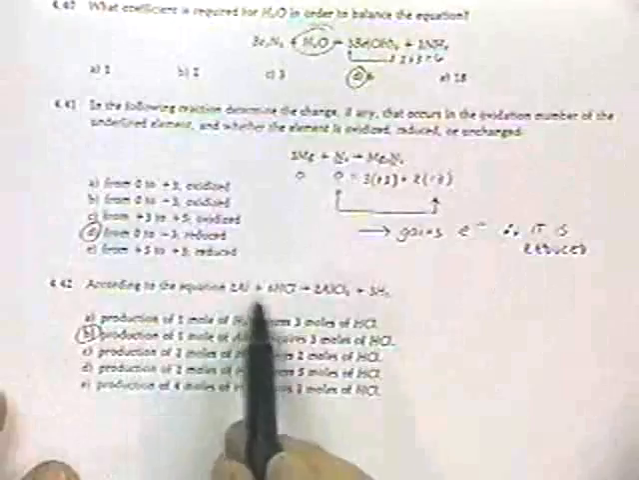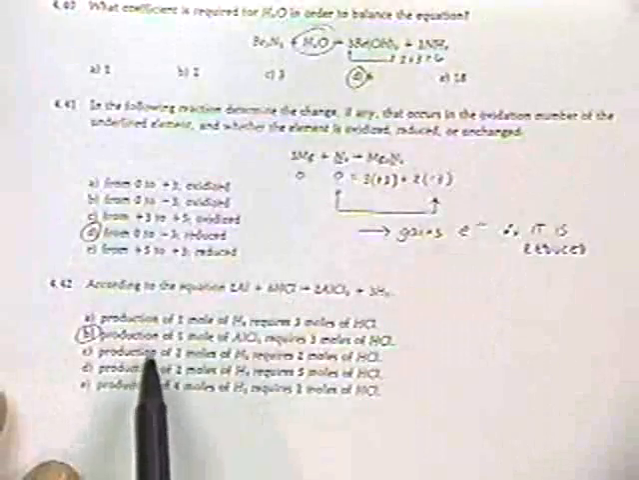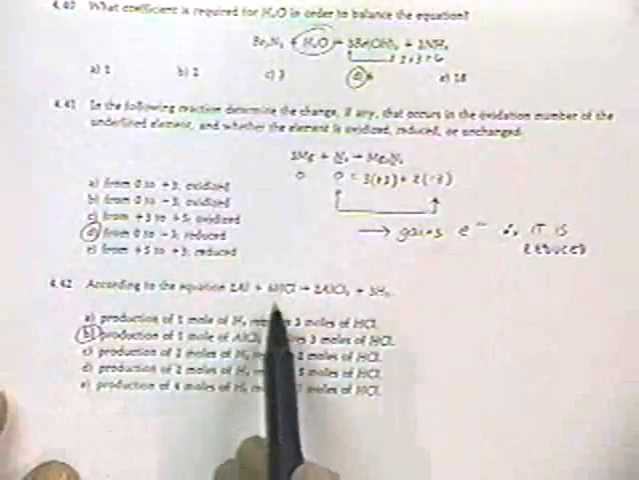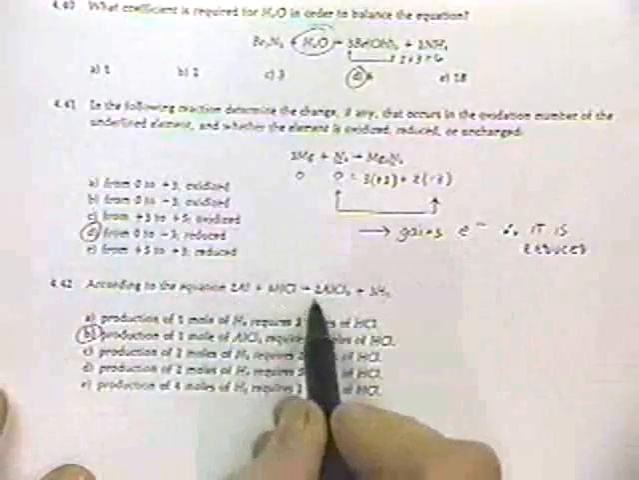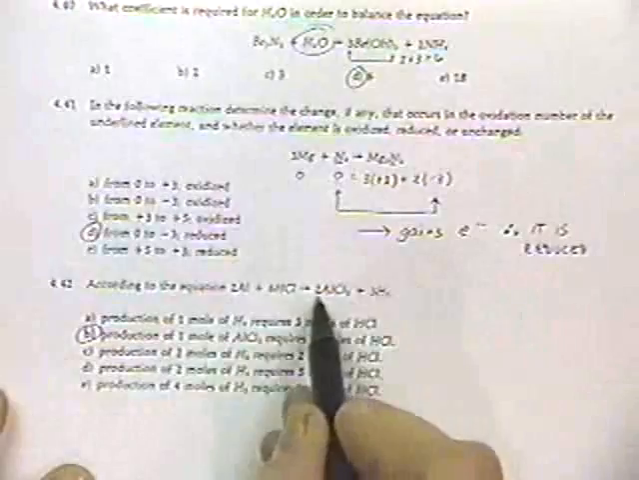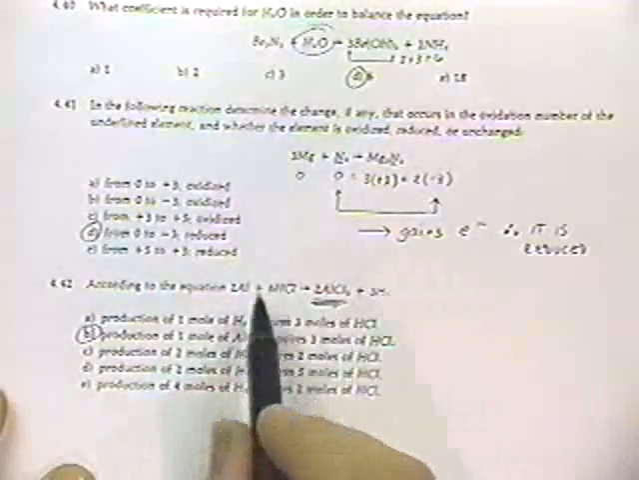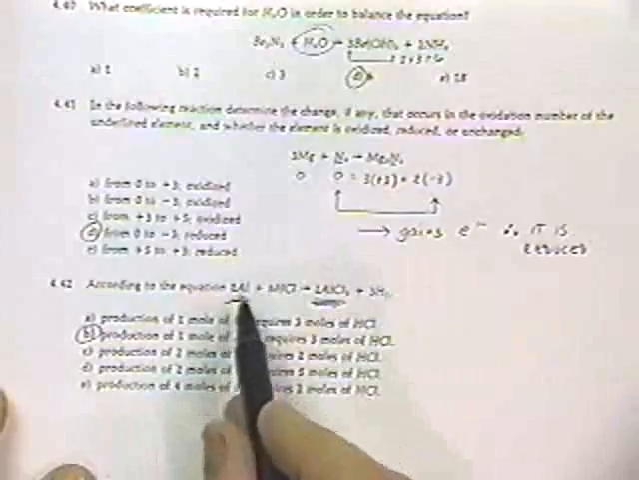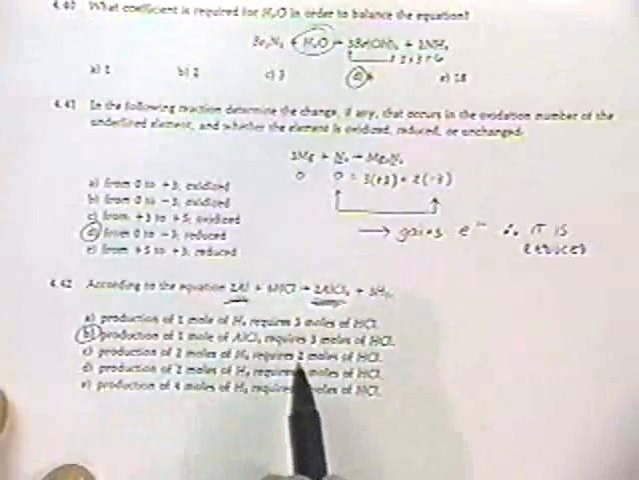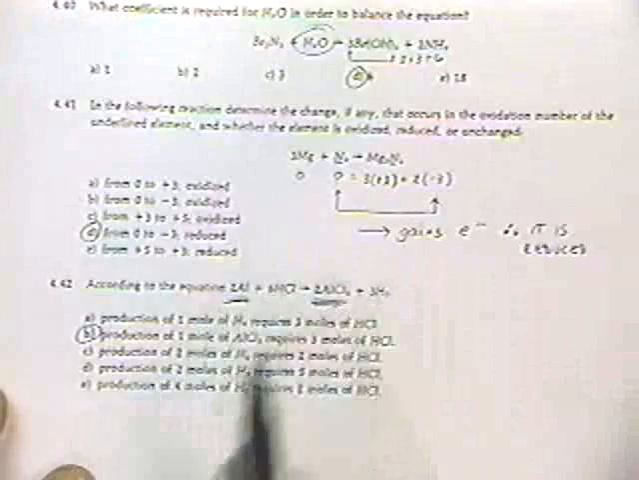Here we've got a reaction between aluminum and hydrochloric acid. It's interesting how they've got it written. The stoichiometry says that 2 moles of aluminum chloride are formed from 2 moles of aluminum, or you could simply simplify that and say 1 mole of aluminum gives 1 mole of aluminum chloride. It's 2 to 2 or 1 to 1. It's a ratio.